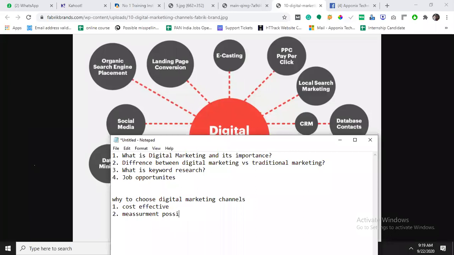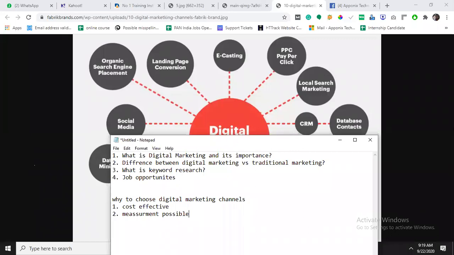Measurement is possible here. In traditional marketing, measurement is not possible. What is measurement? If you place any ad, you want to get to know how many people viewed that ad, how many people interacted with it, and how many people got converted via that ad.